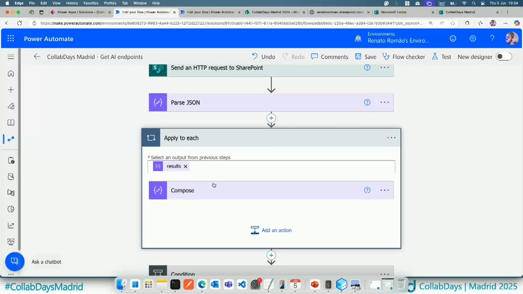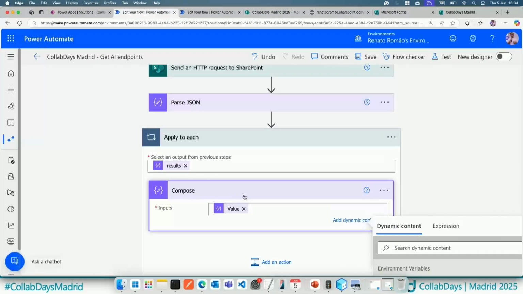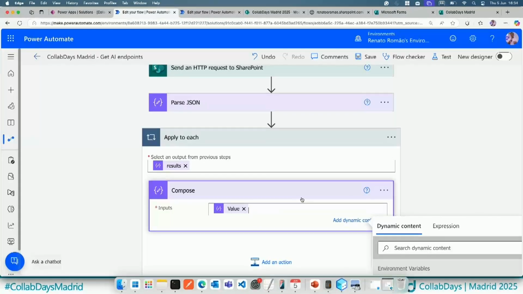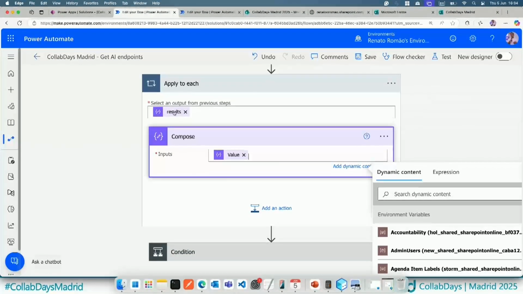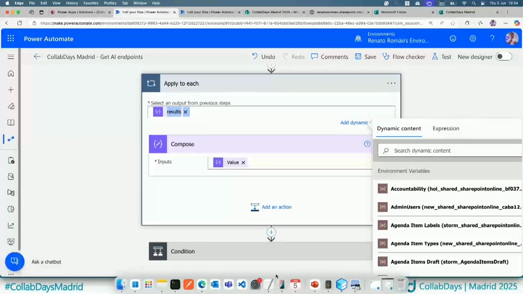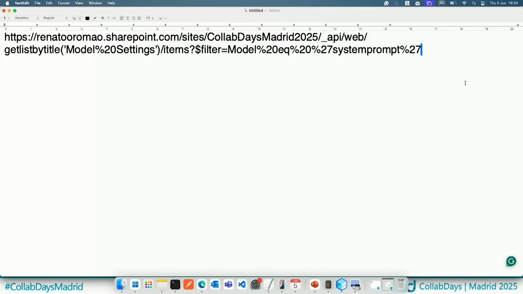So this is the value. So as you can see here, we have multiple items. That is the value output. But in this case, if I want to select just one item, I can see the input, the output here. Body results. So what I can do is I can copy this information here, for example.